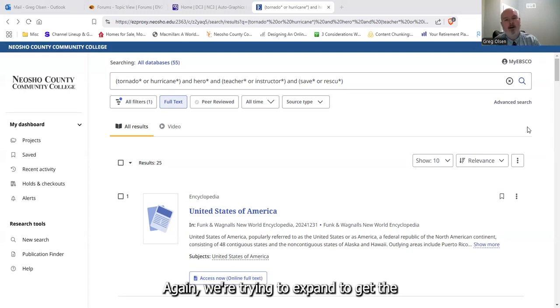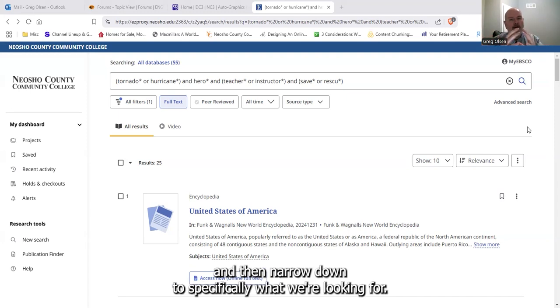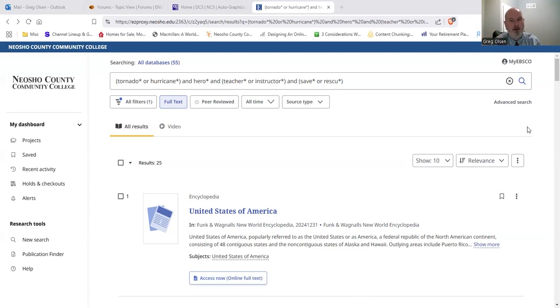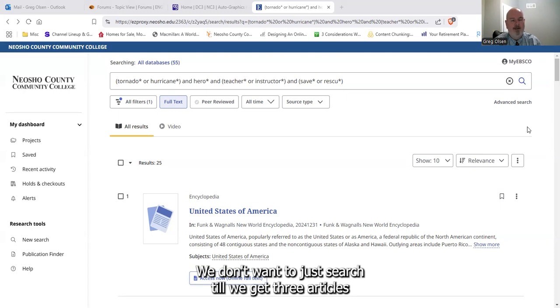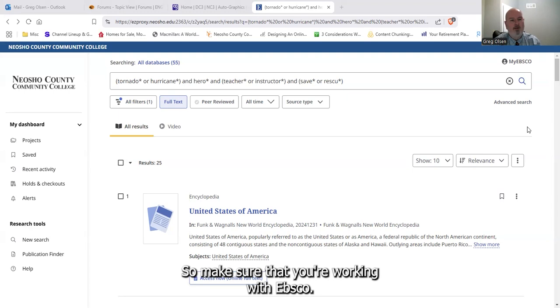Again, we're trying to expand to get the full range of articles that might address our topic and then narrow down to specifically what we're looking for. We don't want to just search till we get 3 articles and say, hey, I'll just use those 3 articles. Okay, so make sure that you're working with Ebsco.